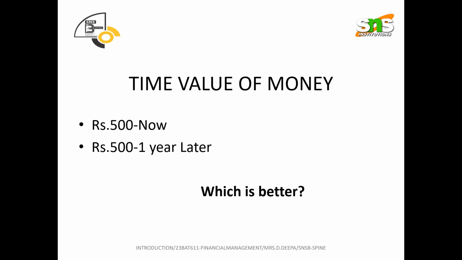Obviously the first one, because of present consumption and purchasing power. I can satisfy today's needs now. Tomorrow, there is no guarantee that you will pay the 500 rupees. So the best choice is the first one.